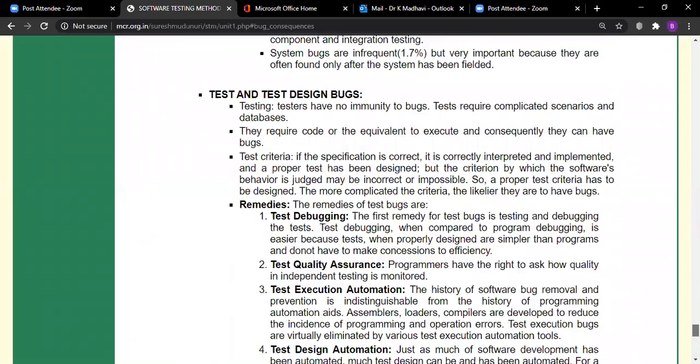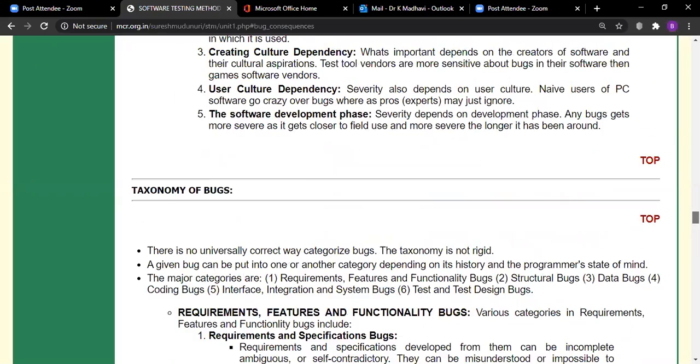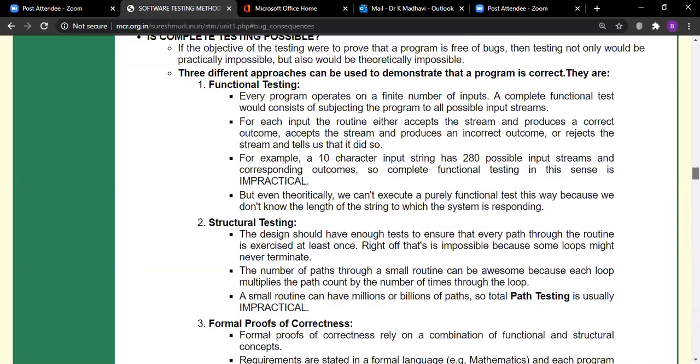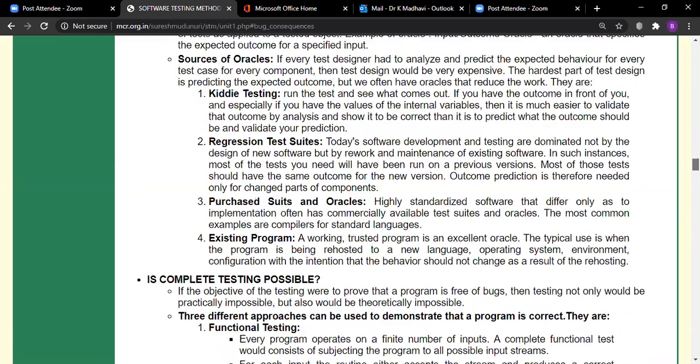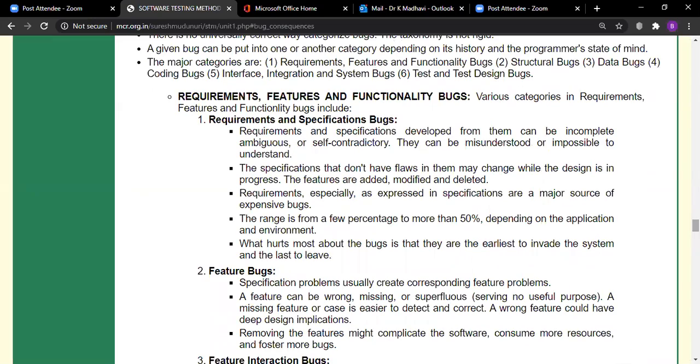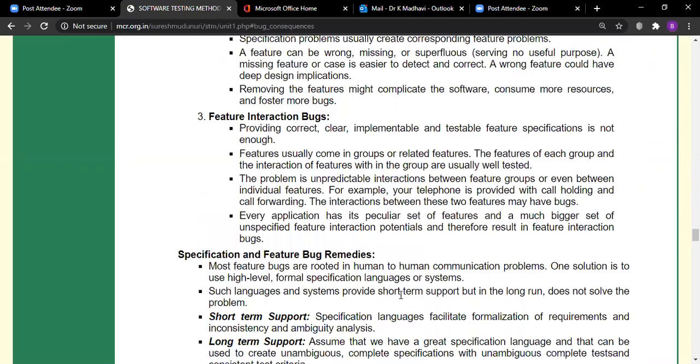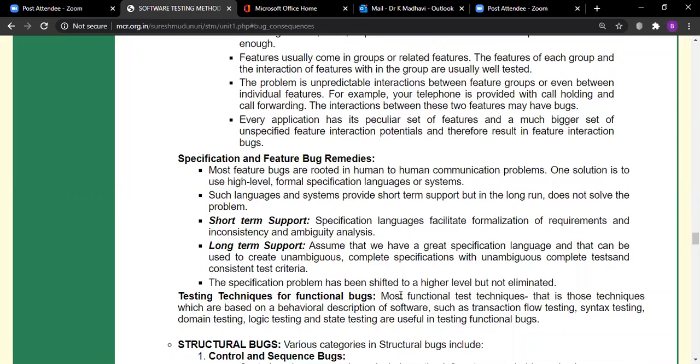Let us see what this is, specification bugs, because we have come across requirements and specification bugs. The second is feature bugs. Third is feature interaction. Then let us see specification and feature bug remedies. Most feature bugs are rooted in human to human communication problems. That is because of the specification language or system.